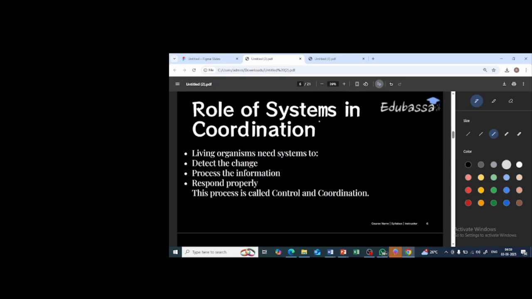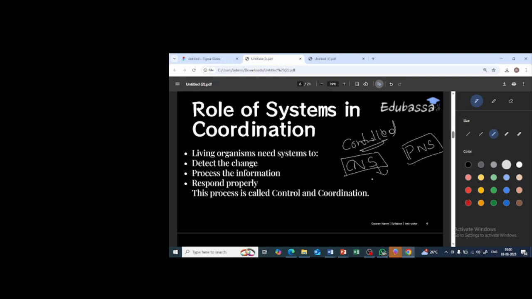Next is role of systems in coordination. See, in order to undergo this controlled movement, there must be a system present in our body. So that system is basically the central nervous system. So basically there are two types of systems in our body. One is central nervous system, one more is peripheral nervous system.